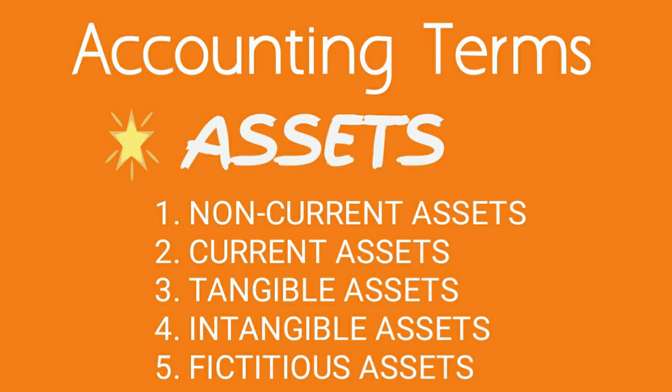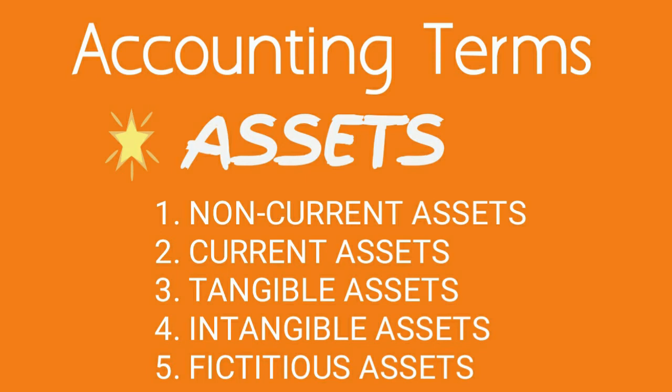The next important term is tangible assets. So what are tangible assets? Tangible assets are those assets which have physical existence. That is, they can be seen and touched. So the examples of tangible assets are again land, building, machinery, computer, furniture, etc.